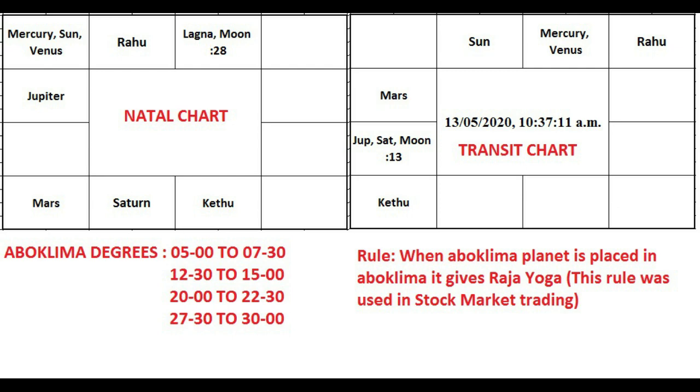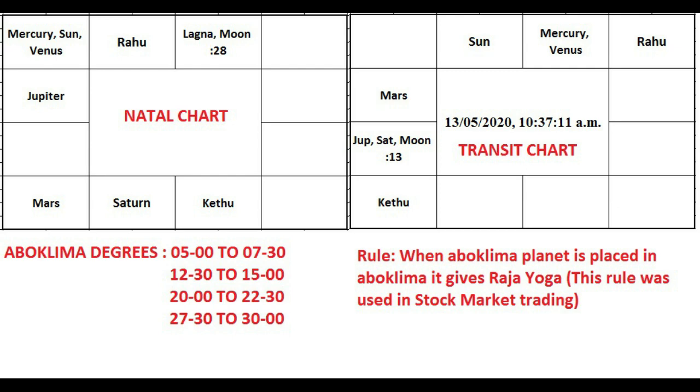Next is apoklima degrees. We have also given them in the above image, that is 5 to 7:30, 12:30 to 15, then 20 to 22:30, then 27:30 to 30. These are the apoklima degrees. We are going to use these things in the stock market, and we will explain in this video how we made profit using this concept.